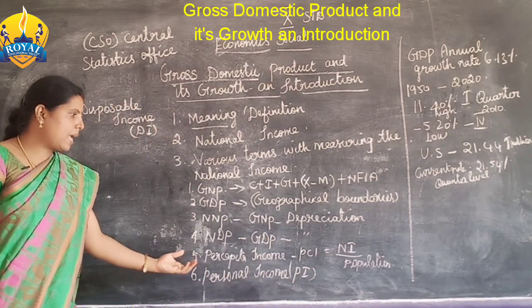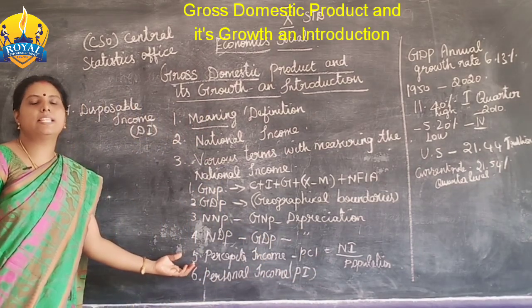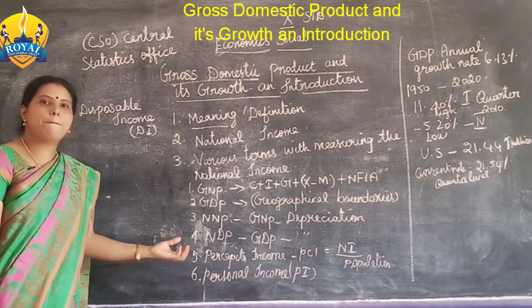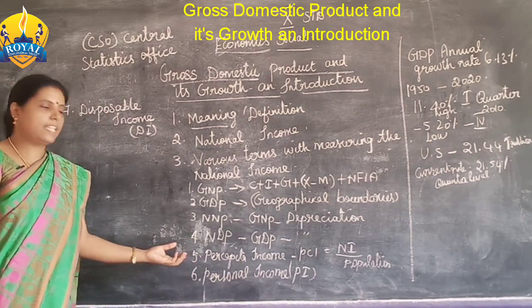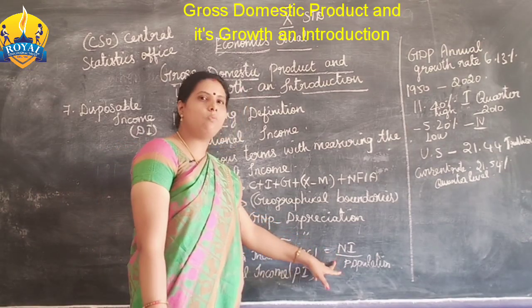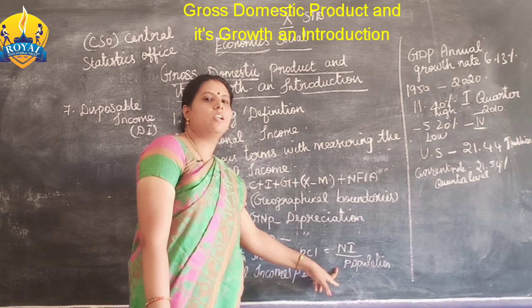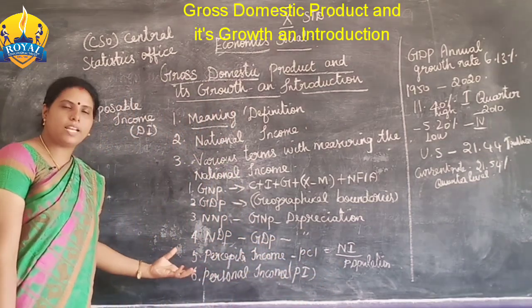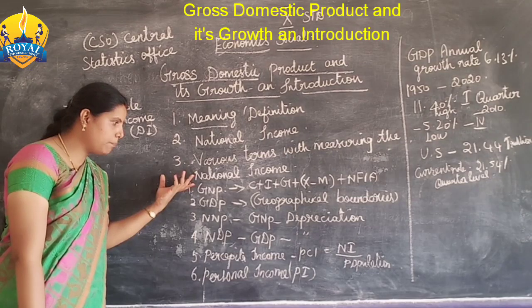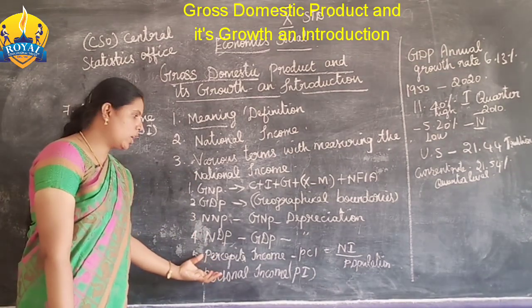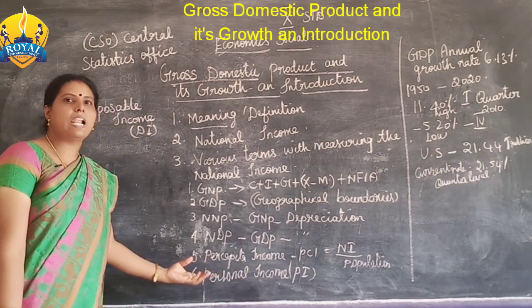The per capita income is the income of individuals, of persons. That is, we calculate the national income divided by the population. For a country's development, which one is important? National income is also important, and per capita income is also important, because in Tamil we say தலா வருமானம்.